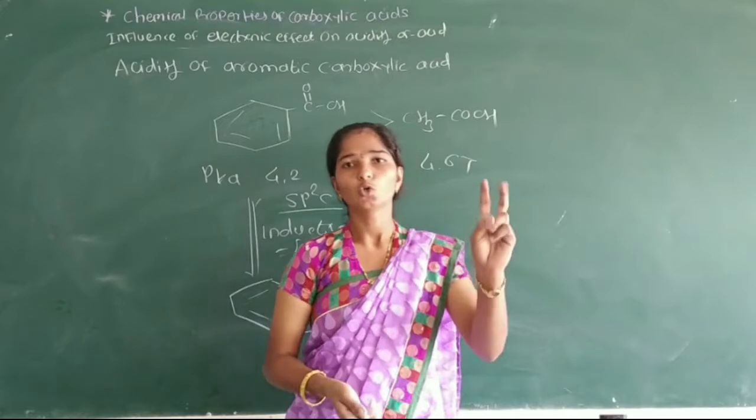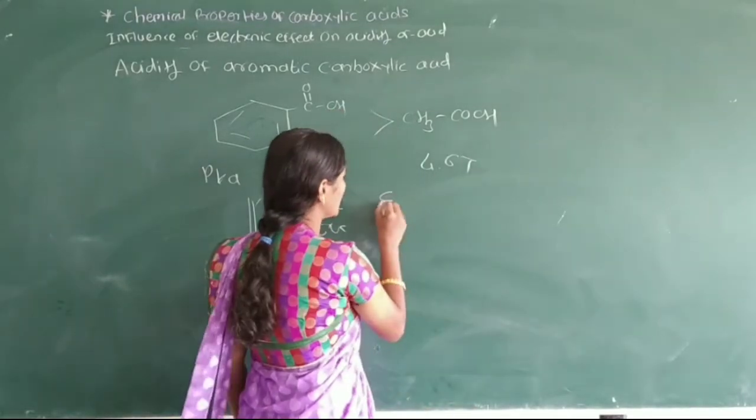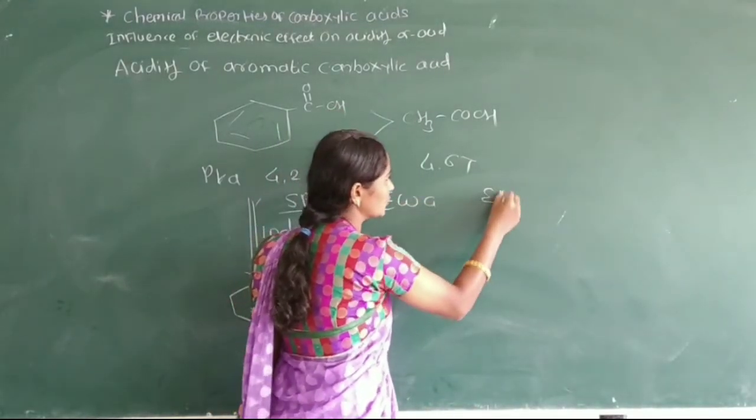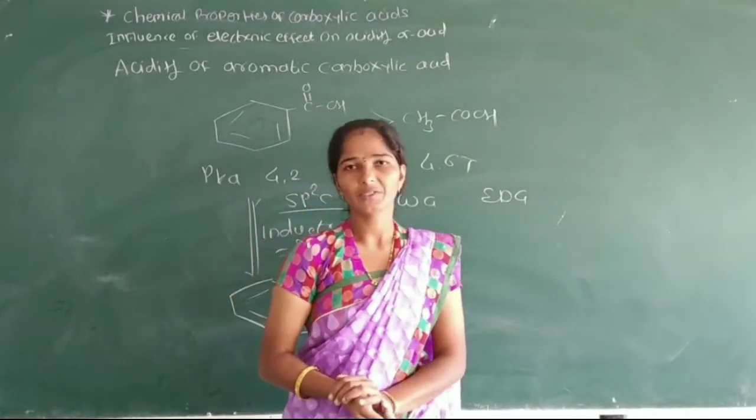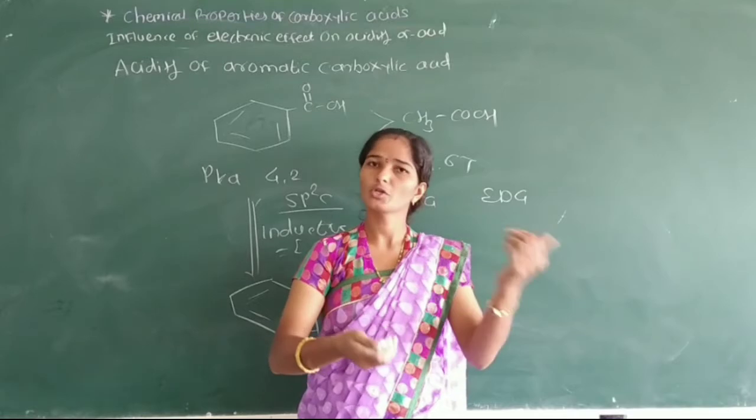We know that two groups, electron withdrawing groups and electron donating groups, can be attached to hydrocarbon parts. That means their pKa values are different, and since pKa values are different, their acid strengths are also different.